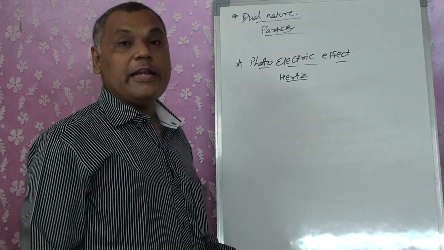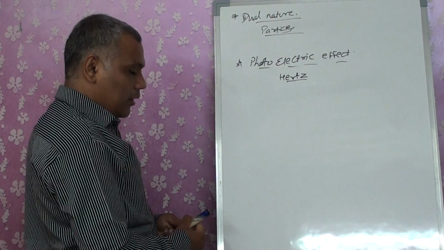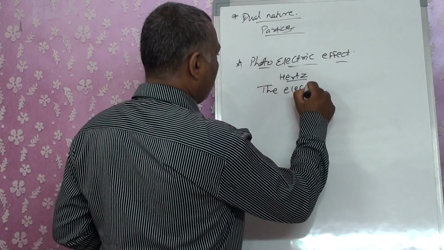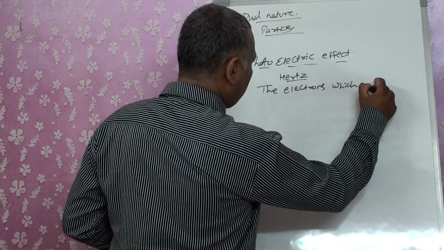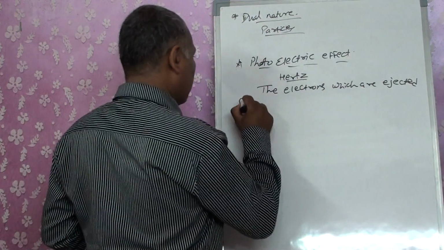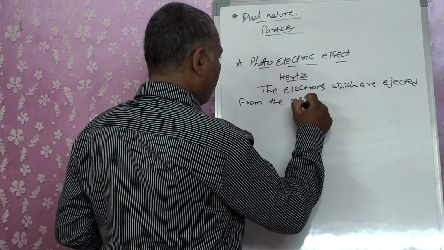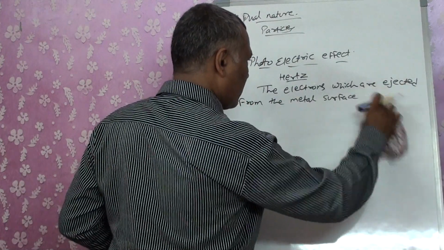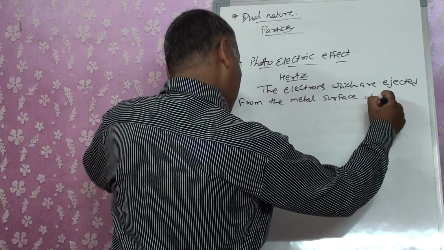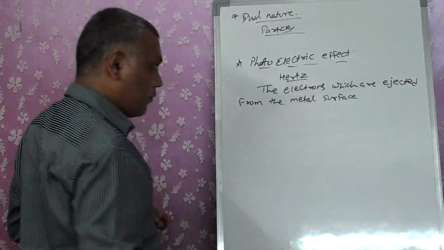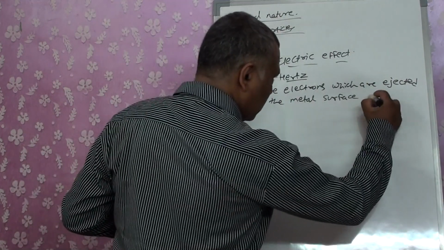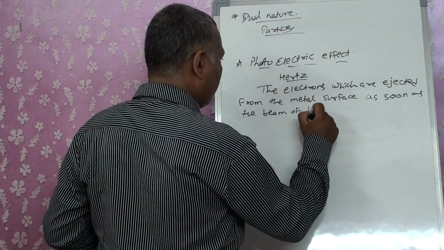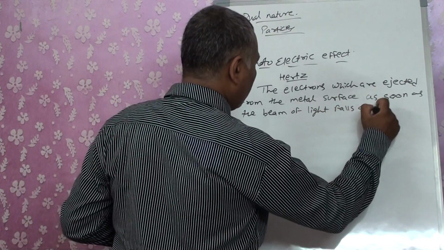Now Hertz did an experiment. In his experiment, he found that electrons are ejected from the metal surface as soon as a beam of light falls on that surface.